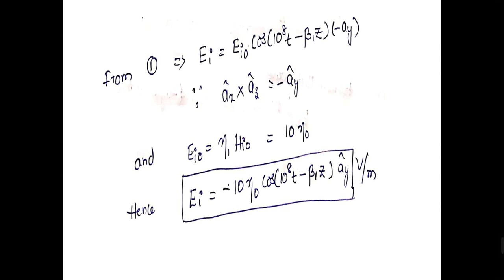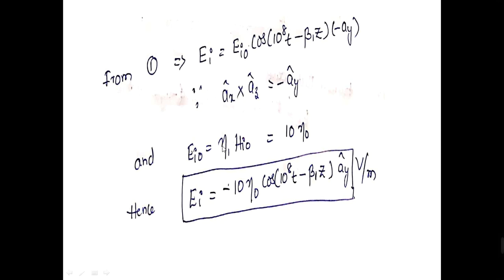So if you take the cross product, ax cross ay will be equal to minus ay. That means the electric field strength of the incident wave is along negative y direction. So in order to calculate the magnitude of the field strength of the incident wave, we have the relation that the magnitude of the electric field strength is equal to eta 1 into Hi.